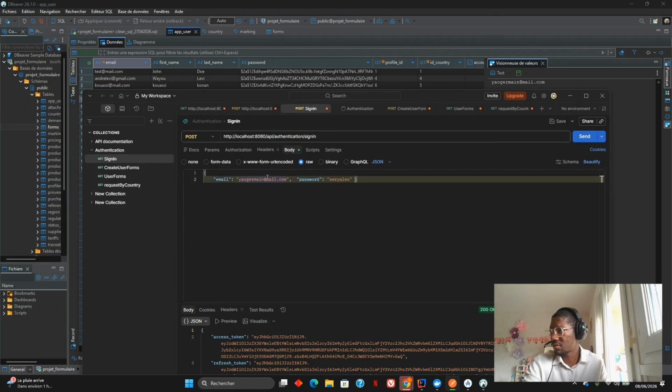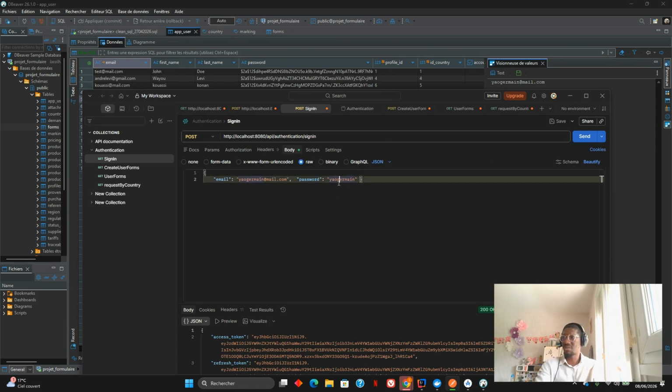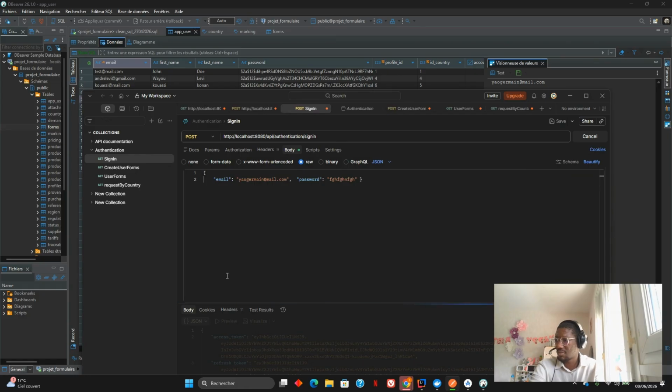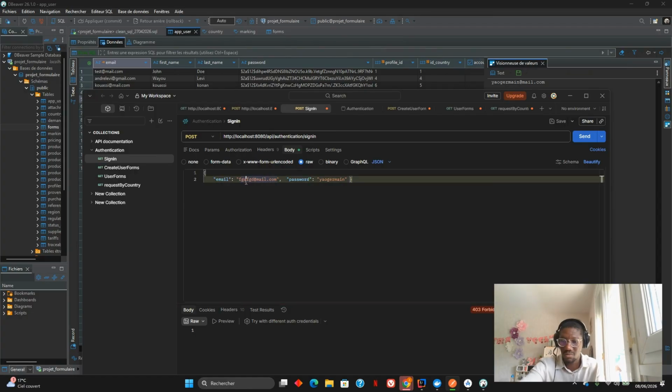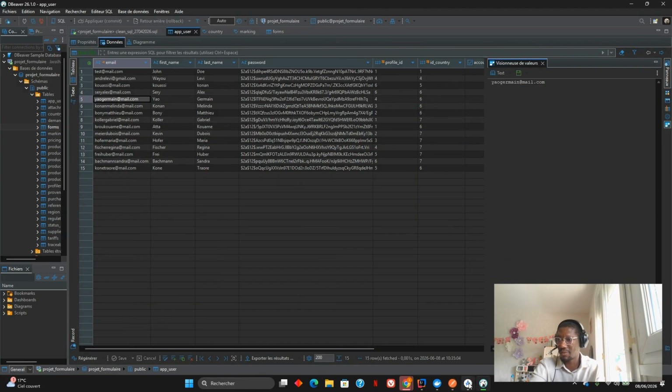Okay, let's now take another user and see if I can connect. Okay, let's take first name and last name as password. Okay, it's working perfect. Let's try now a wrong password and a correct email. Okay, for Biden, it's not working. Let's take the wrong email and correct password. Not working. Wrong email, wrong password. Not working. Let's go back to the previous value. Okay, send. Working, perfect. Let's go now to our mobile application and test.